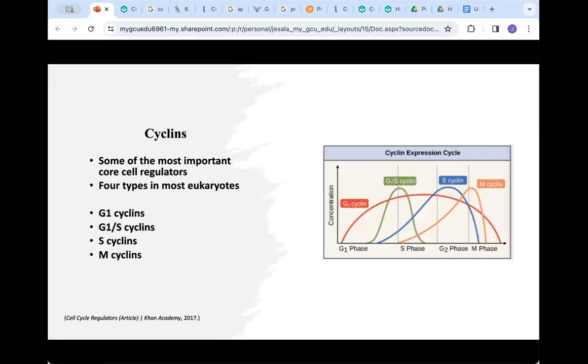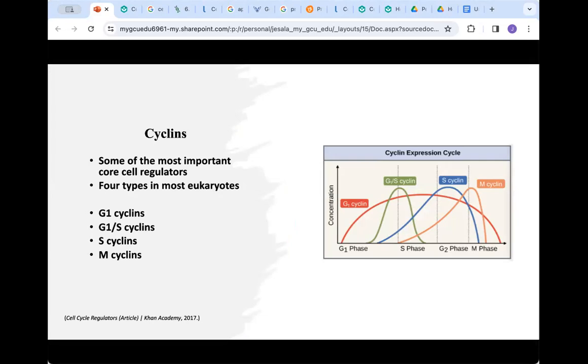Cyclins are some of the most important core cell cycle regulators. There are 4 basic cyclins in most eukaryotes. These are G1 cyclin, G1/S cyclins, S cyclins, and M cyclins.